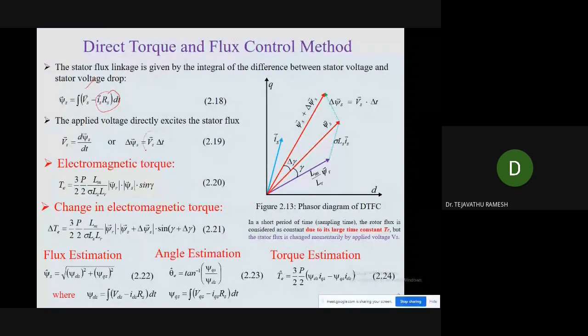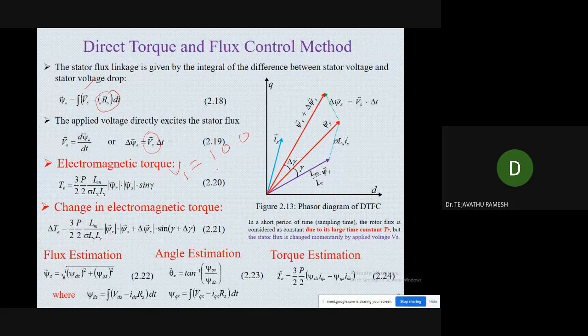So this Vs is the voltage vector. Depending upon the voltage vector selection, it is directly applied on the inverter. Suppose we have selected V1, then we will have 1 0 0.